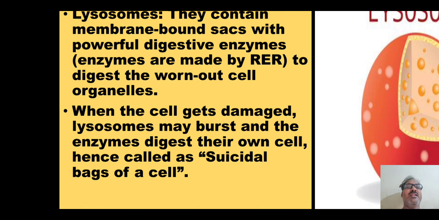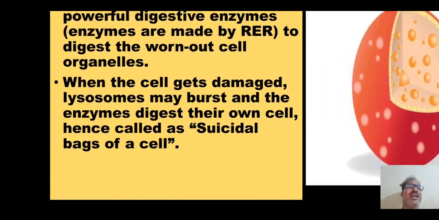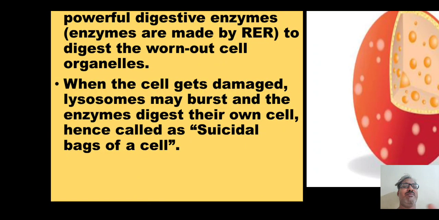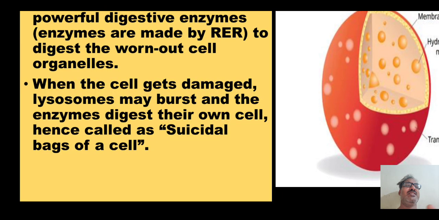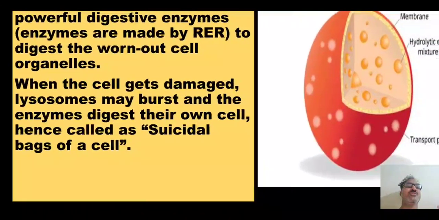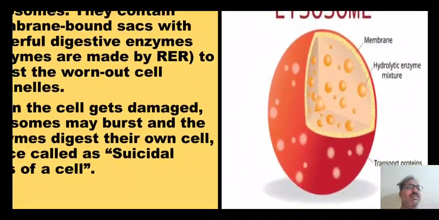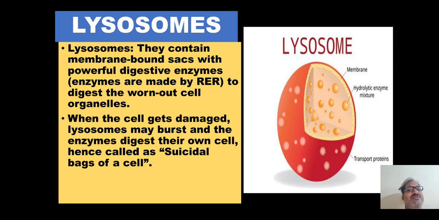Then whenever, by accident or if the cell gets damaged, the lysosome bursts. It's an emergency situation, so they burst, enzymes are released and they digest their own cells. That's why they are sometimes called suicidal bags of the cell. So there are two functions. First, their main concern is cleaning, and sometimes they destroy the cells because the cell can harm other cells. So they just destroy the cell by releasing the digestive enzymes.